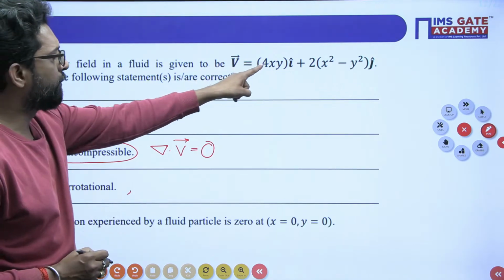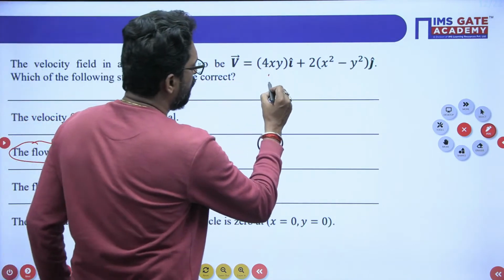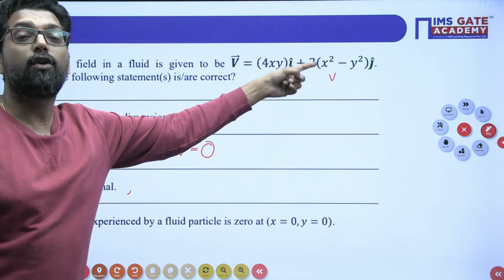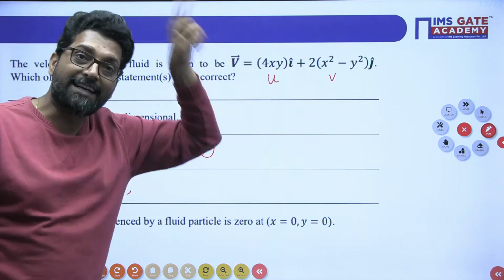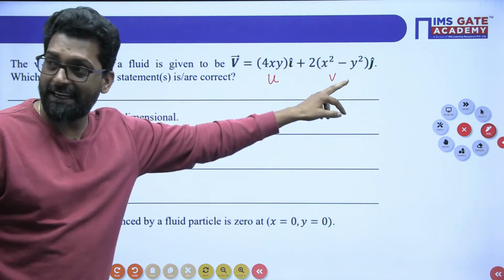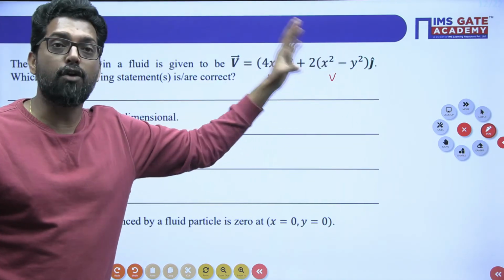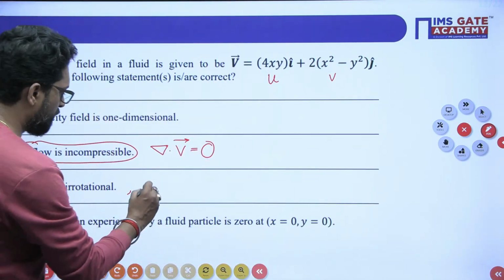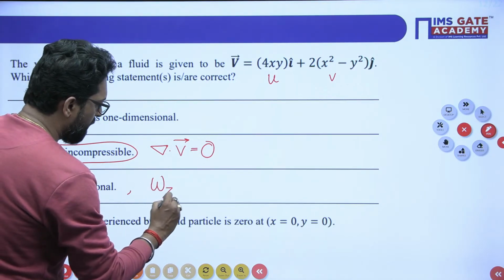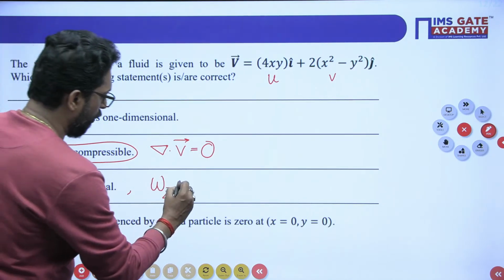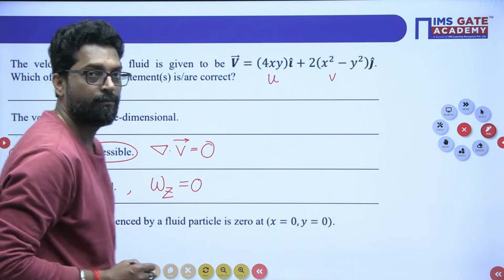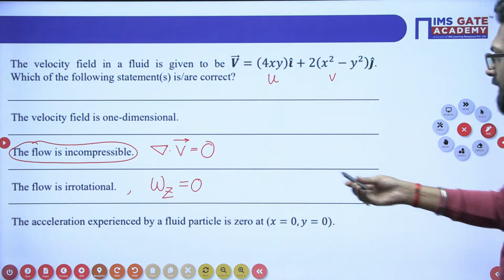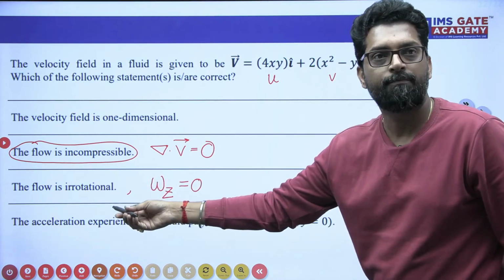So this is the velocity component U and this is your V, it is given. So the rotation is along the Z direction. If U and V are given, to check whether the flow is rotating or not, we have to check in the Z direction. So we have to check omega Z. If omega Z is 0, that means the fluid is not rotating in the Z direction.